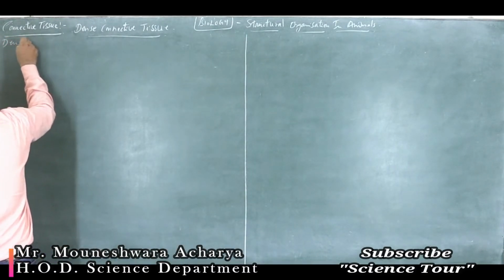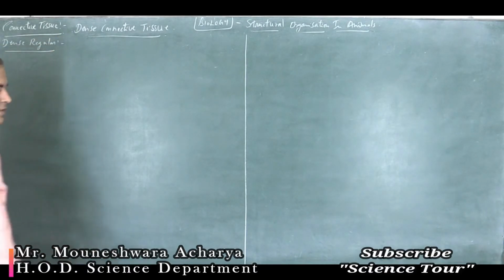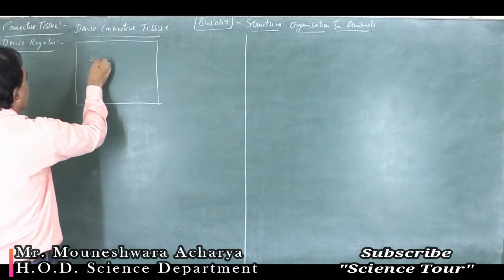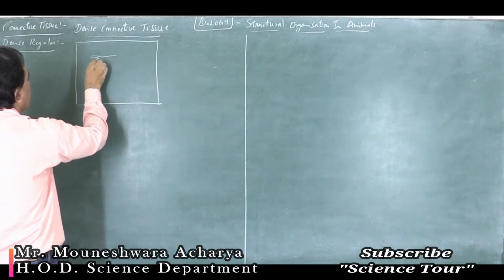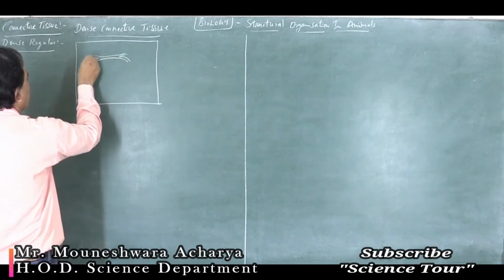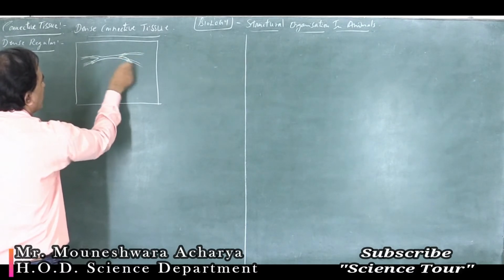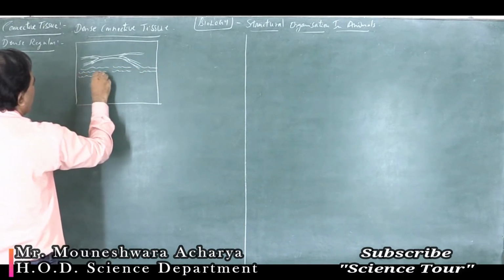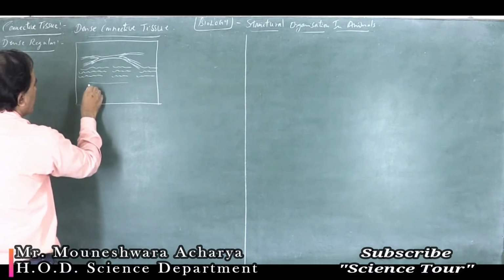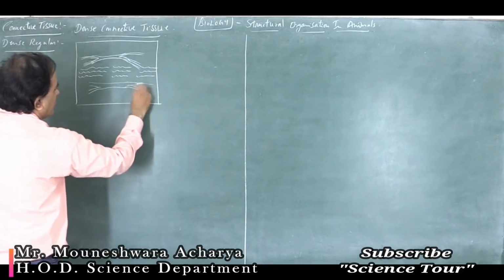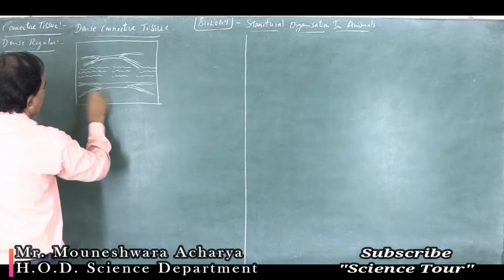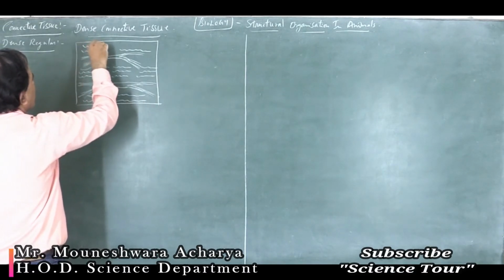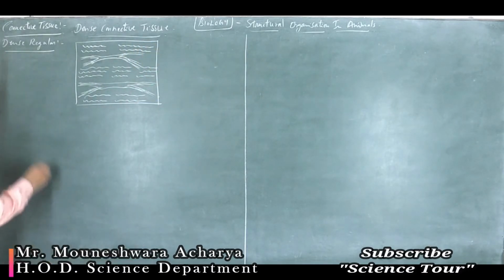So dense regular, let me draw the diagram for the dense regular first. Dense, then dense irregular.